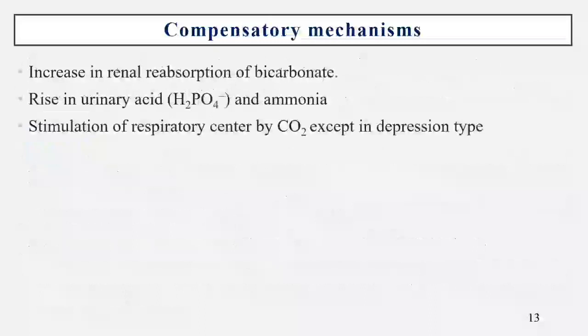Next, coming to the compensatory mechanisms. Respiratory acidosis is compensated by increased renal reabsorption of bicarbonate and increase in urinary acids, that is dihydrogen phosphate and ammonia. Then stimulation of the respiratory center by carbon dioxide, except in the depression type. These are the compensatory mechanisms for respiratory acidosis.